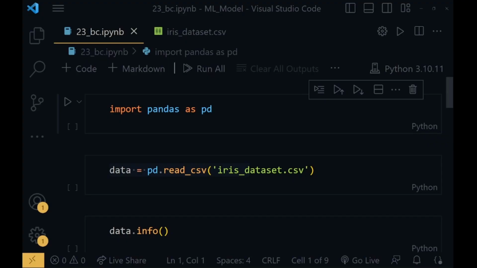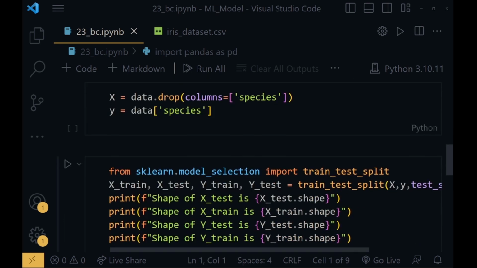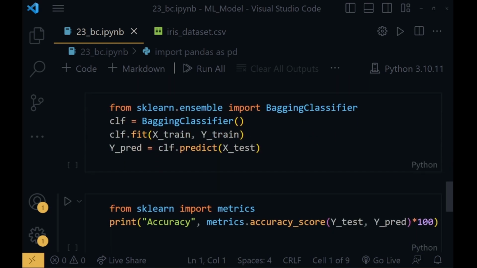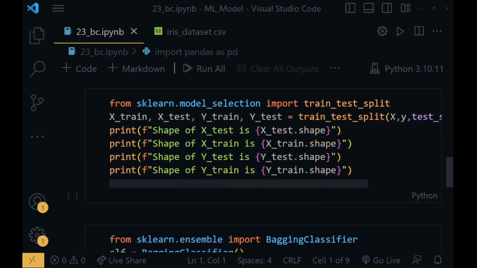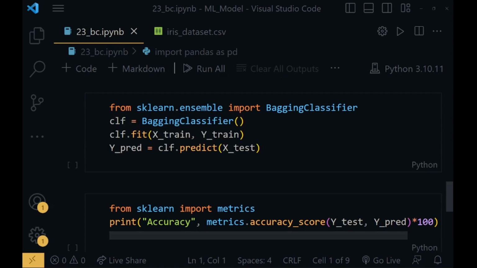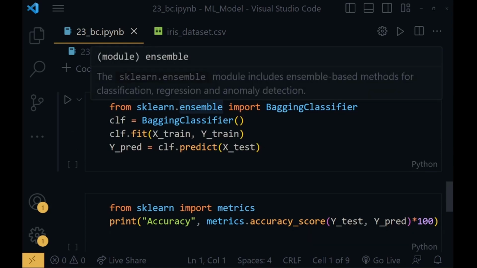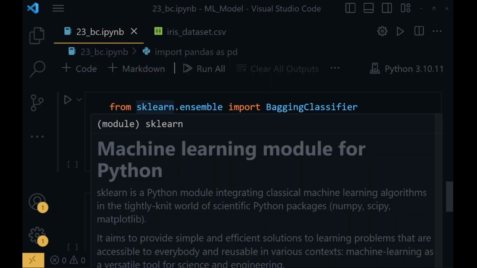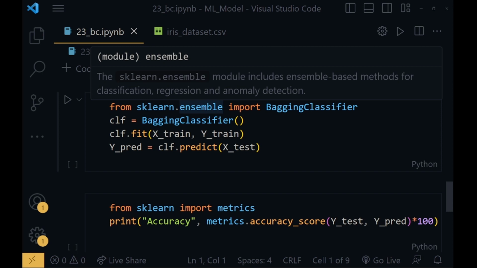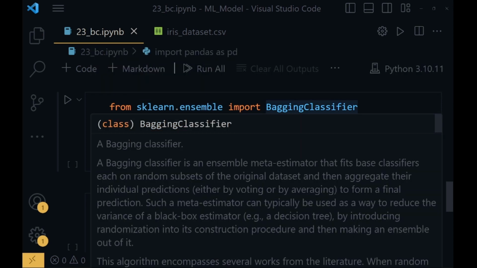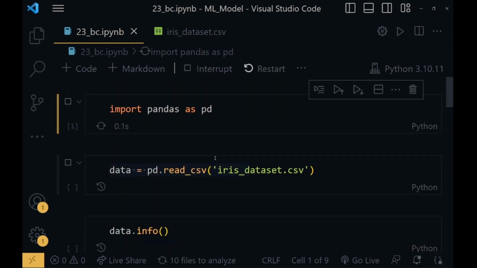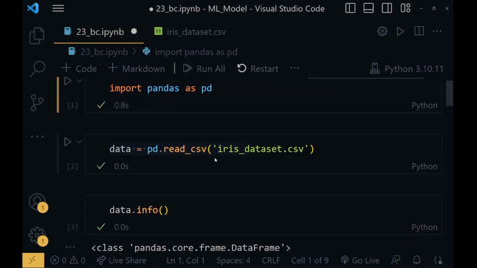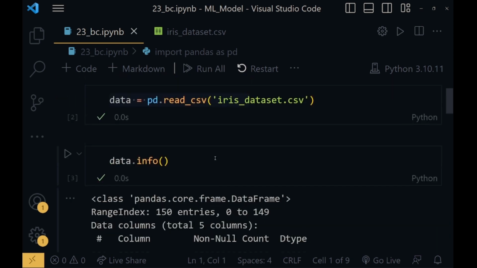Okay, now we have come to our Visual Studio. I have written this code for the bagging classifier. It is as before, only we have changed the classifier name here, and we have imported this classifier from the ensemble library. If you hover over it, you will get all the information related to it. So I'll run it, and it will take time to connect to the kernel. Okay, so let me just tell you step by step.